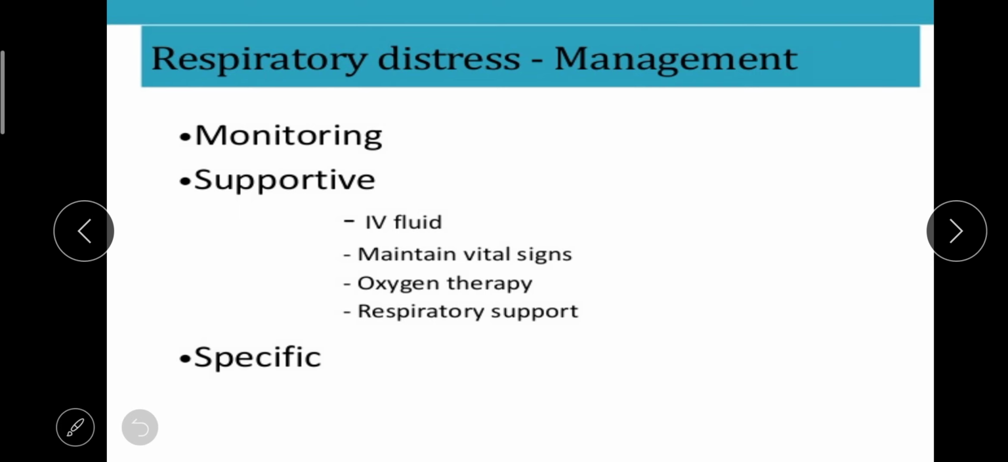Next, coming to the management of respiratory distress. We have categorized it in three parts. One is monitoring, one is supportive, and one is specific. In monitoring, you have to observe the baby and record the respiratory rate. In supportive, you have to give supportive treatment like IV fluids, maintain vital signs, oxygen therapy, and respiratory support. And there are some specific treatments also. Now I am going to explain it.